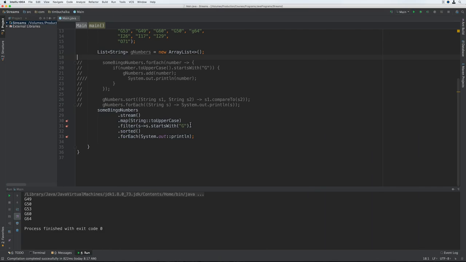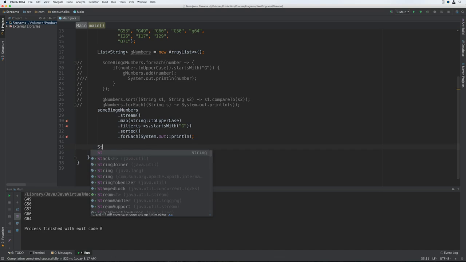Alright, so let's have a look at what else we can actually do with streams. Rather than creating a stream based on a collection, we can create one from scratch. So let's actually look at doing that. Now we're going to be using the Stream.of method to create a stream comprised of some numbers from our bingo numbers list. We could do it by changing the stream chain we've just discussed, but I want to show you how to use the of method instead.